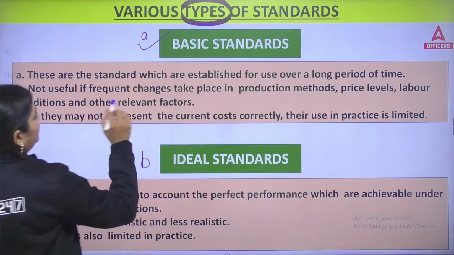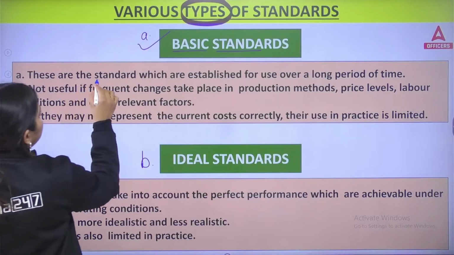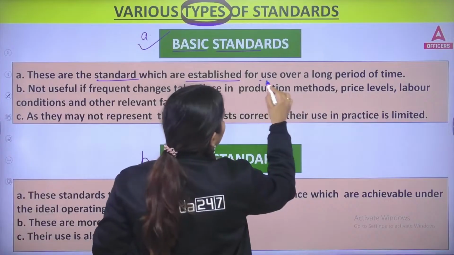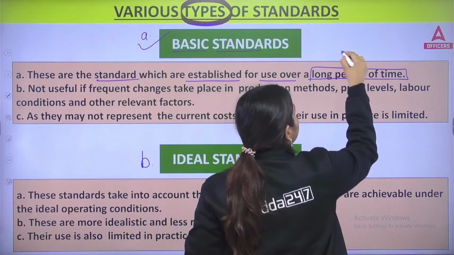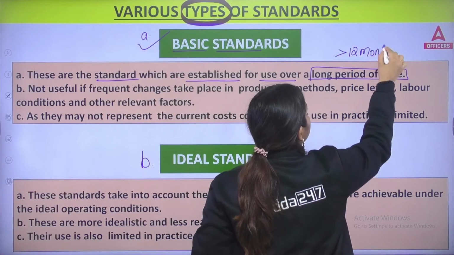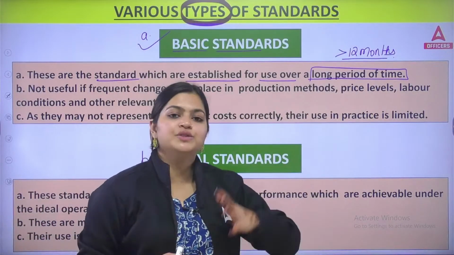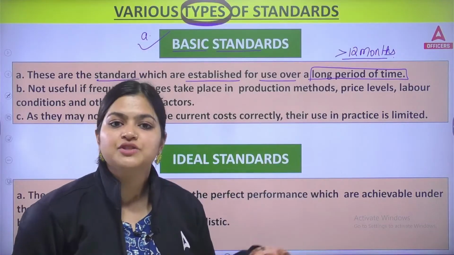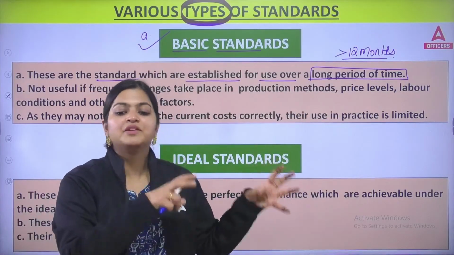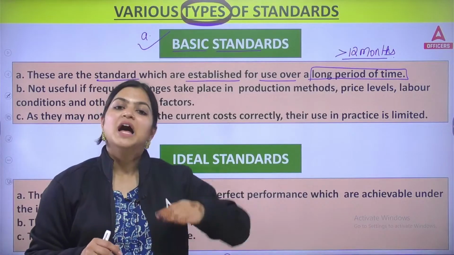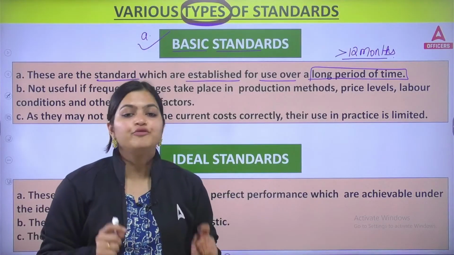Now let's start with the first one, basic standard. Basic standards are the standards which are established for use over a long period of time. Long period of time means more than 12 months. If you are planning some budgets for that period, then those are your basic standards. For example, after 1 year I want to start my new business, or after 2 years I want to purchase one machinery from Japan. If I am going to make some investment not now, not in 1 year, but after 12 months, at that point of time I am going to take the help of basic standard.